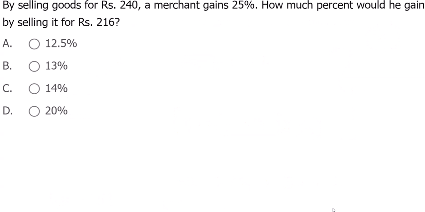Next one, profit and loss related. Selling price is 240 at the time of 25% gain. Now, if the selling price is 216, what is the profit percentage? 240, 25%. 216, what is the profit percentage is the question.